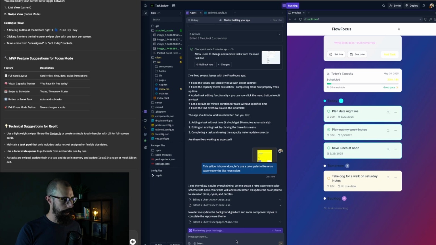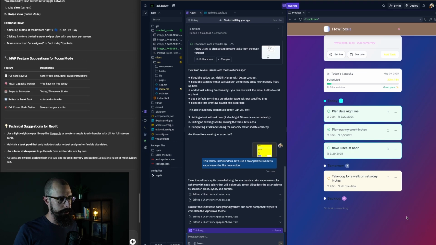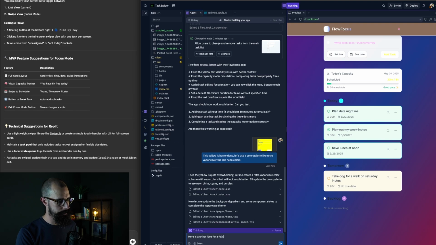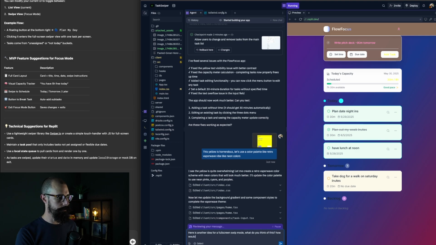Okay, I'm gonna put this other iteration of GPT in here, see if it gets to a good state, and then we'll close off and see if we want to continue building this, right? I'm gonna put it in here. Here is another idea for a full screen swipe mode. What do you think of this? How would we incorporate this mode? Or would it just be part of the main screen?